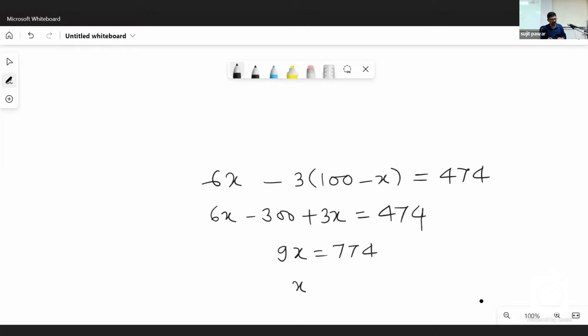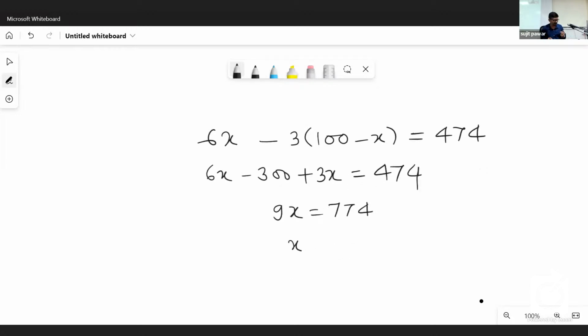To find the value of X, X is multiplied by 9; when taken to the right, it will divide. Those are very basic things. 774 divided by 9 gives 86. So 86 questions answered correctly. You should know at least these things first, then you can think of a shortcut method. Is it clear?